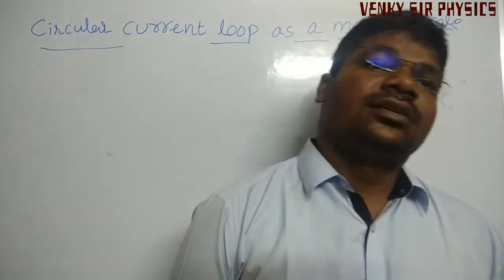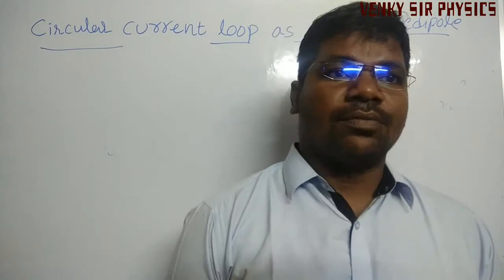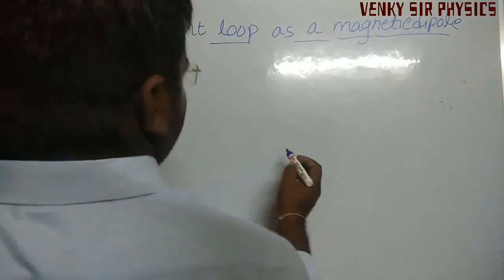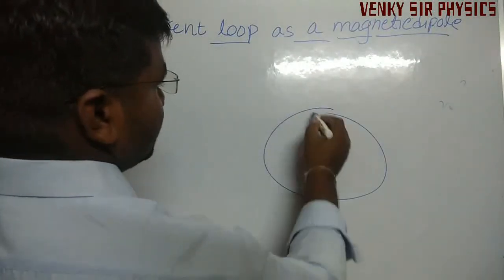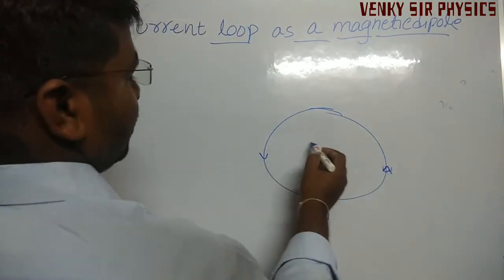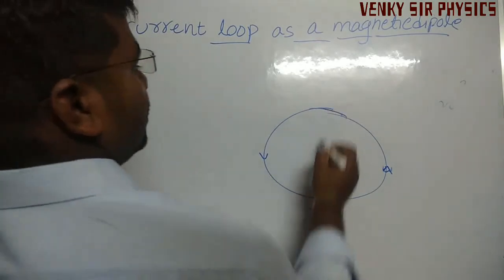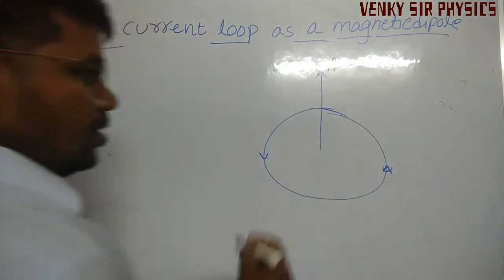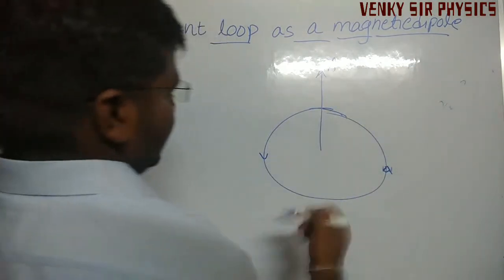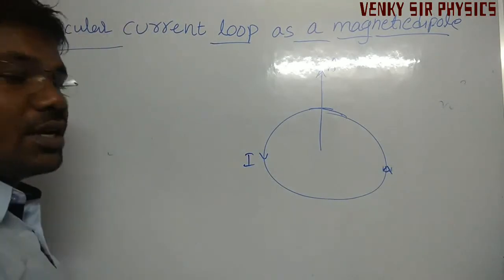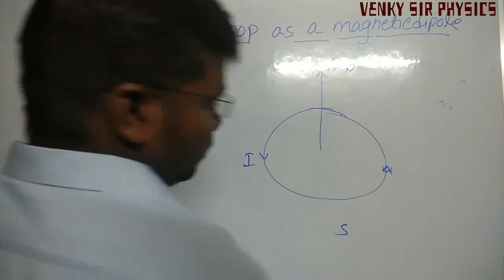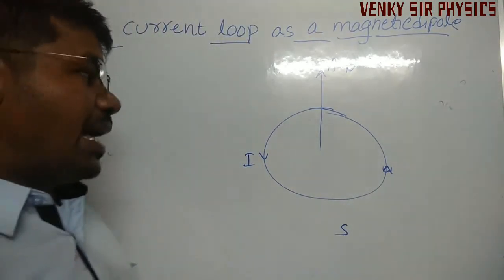Hence, it acts as a magnetic dipole. This is one loop, with current passing in this direction. Whenever current passes through this loop, the upper side gives the north pole and the lower side gives the south pole. This behaves as a magnetic dipole.